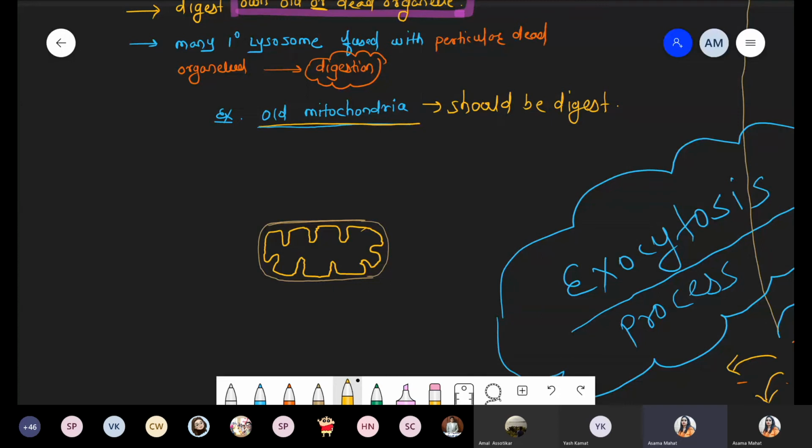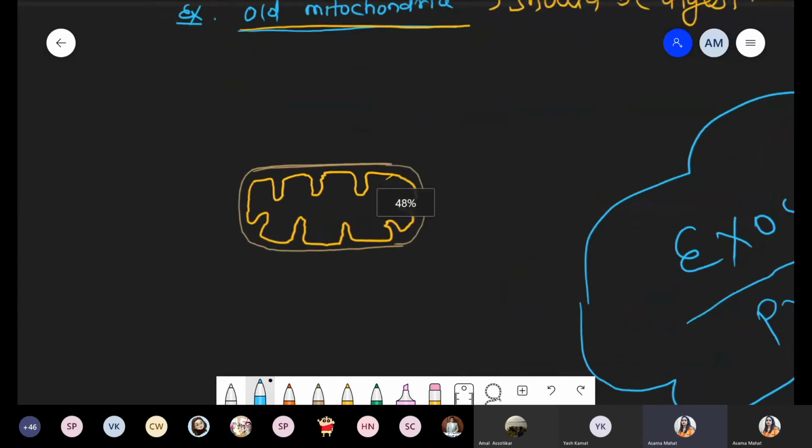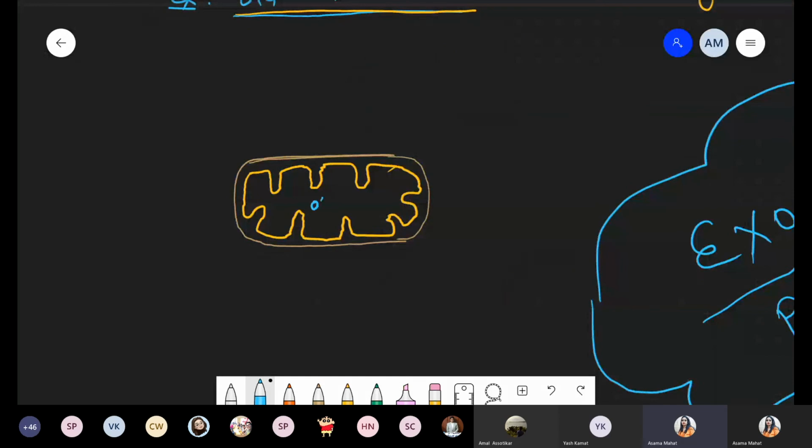Now remember this point, ये हमारा mitochondria है, and now that mitochondria has become old. These are the old mitochondria. For the mitochondria I'm just writing MITO because space नहीं है. Old mitochondria. Now to that old mitochondria, so many primary lysosomes can come and bind.